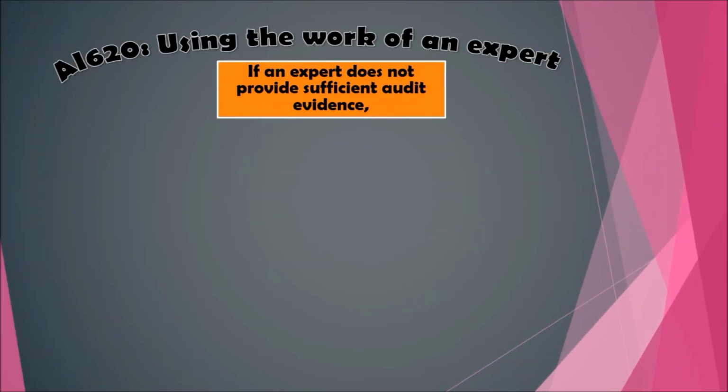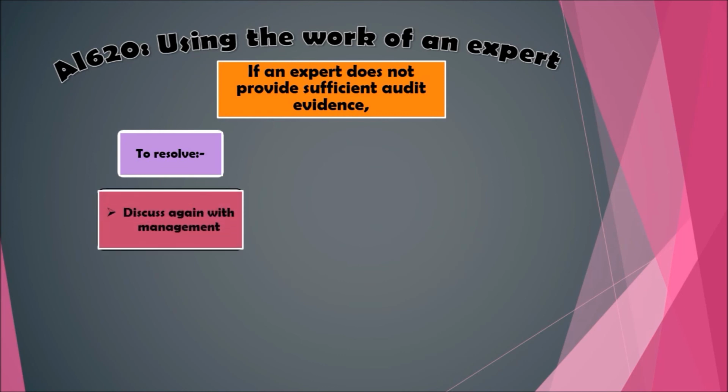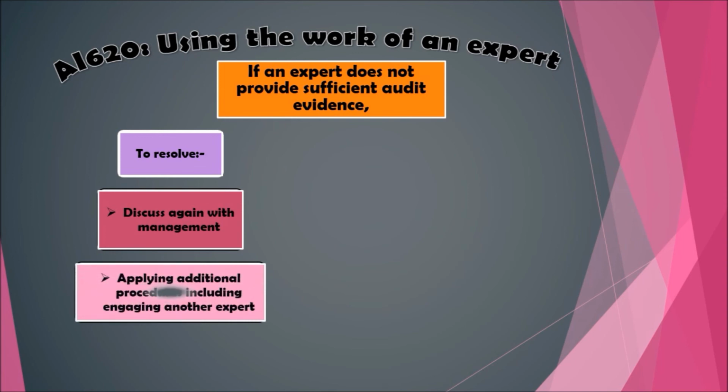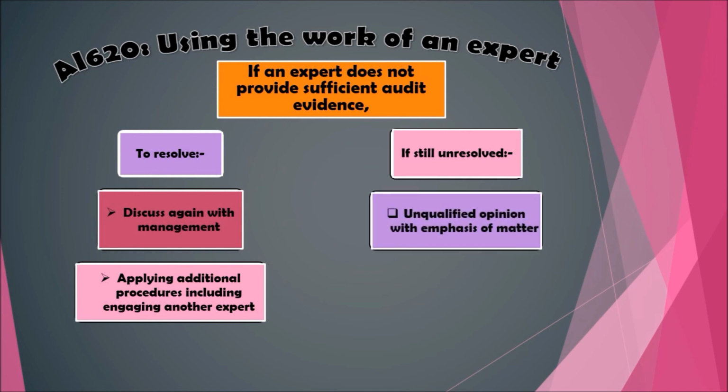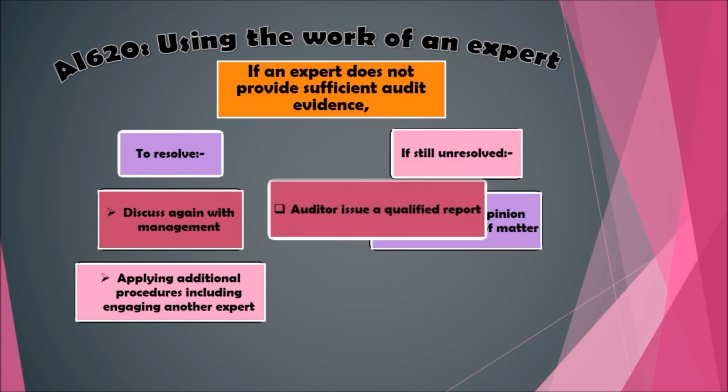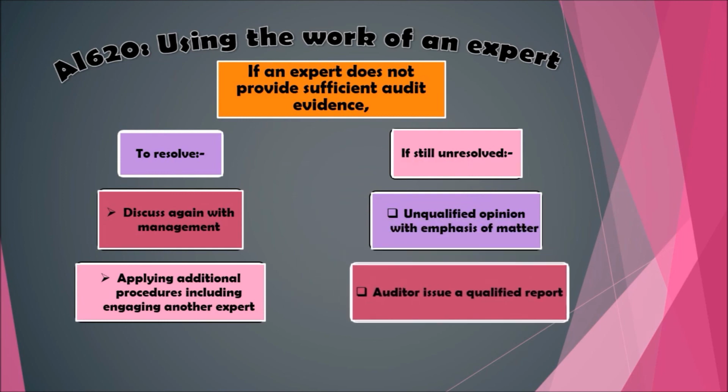If an expert does not provide sufficient audit evidence to resolve the matter, the auditor may discuss again with management and the expert, applying additional procedures including engaging another expert, if required. If still unresolved, the auditor may modify the audit report: an unqualified opinion with an emphasis of matter if the methodology adopted by the expert is uncommon and the auditor is unable to make comparison on the results reported by the expert, or the auditor may issue a qualified report due to lack of audit evidence or disagreement.